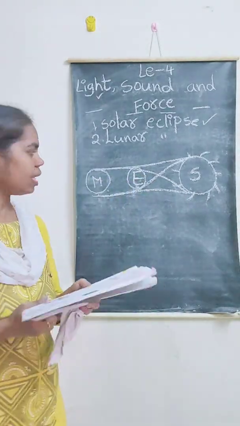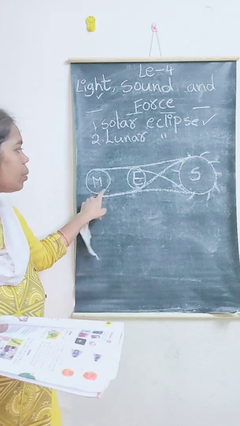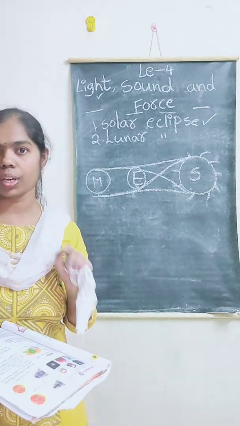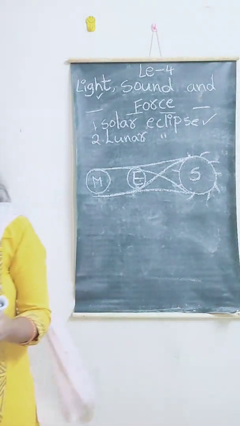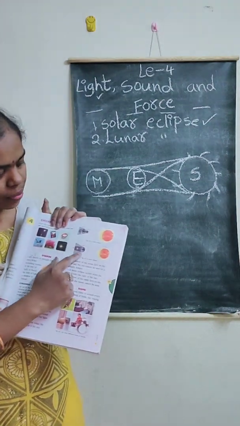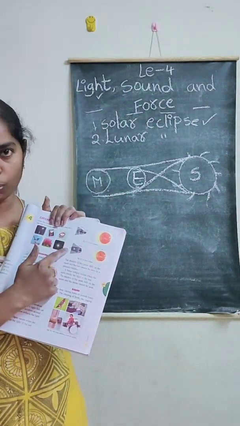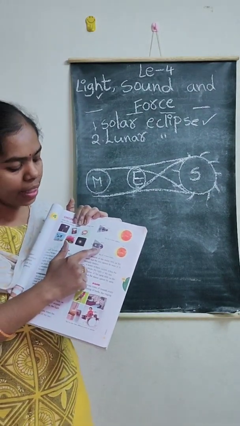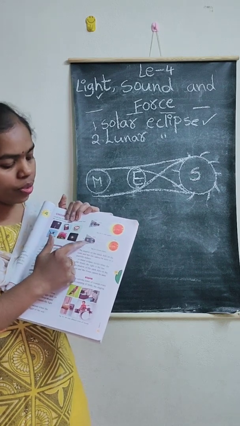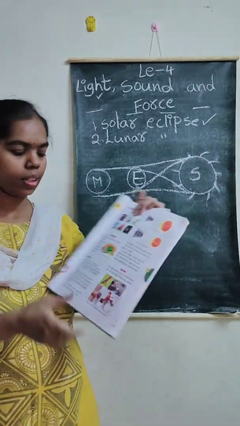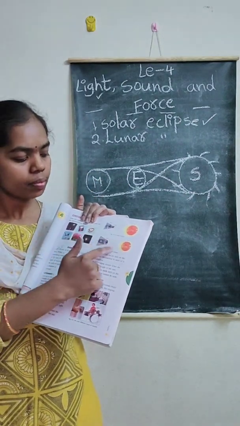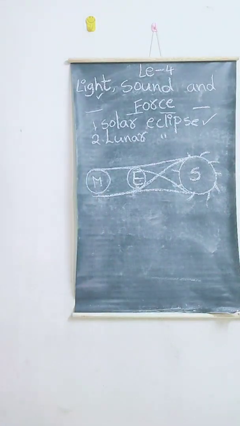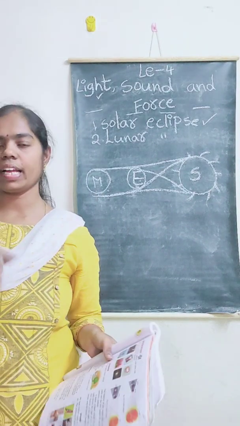Okay, clear? Then we can't see the moon. This type of eclipse is called lunar eclipse. See here. Earth comes between the sun and the moon. Here, earth's shadow is falling on the moon. This type of eclipse is called lunar eclipse. Okay? Good. This is about the light and shadow.